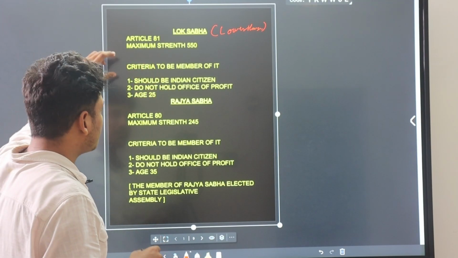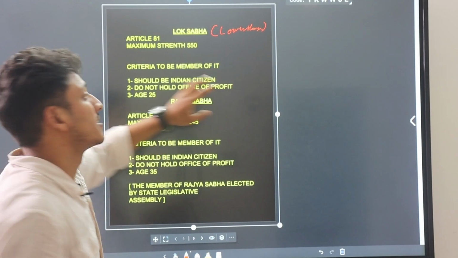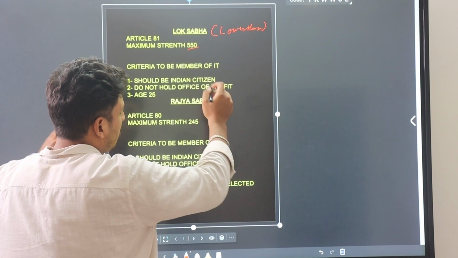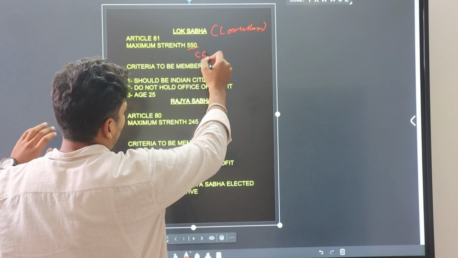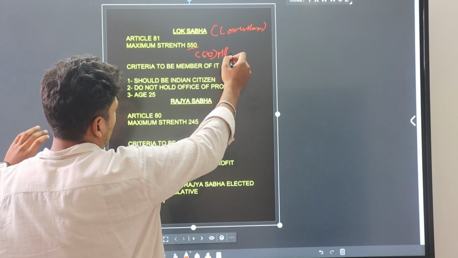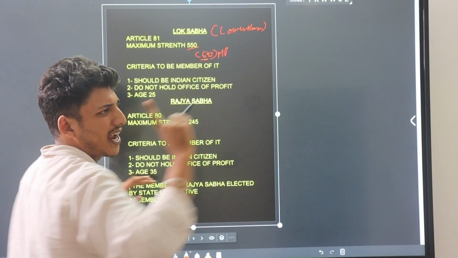The maximum strength of Lok Sabha, it means the total number of MPs, is 550. In the present time there are 543 MPs, if I am not wrong. You can Google it, I have a doubt on this.